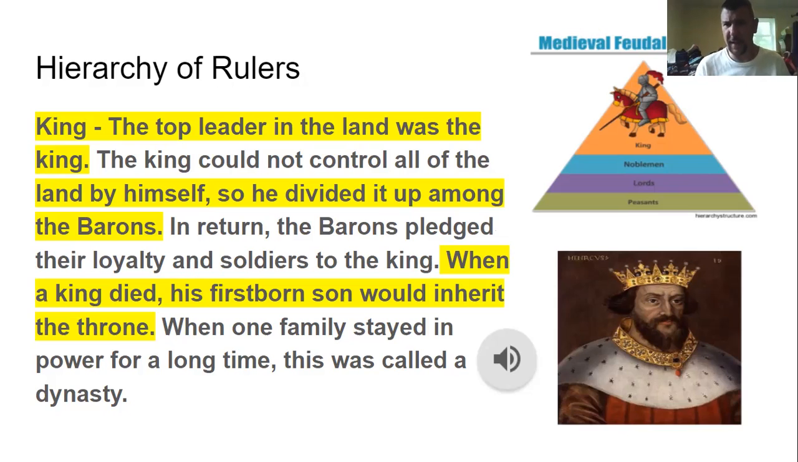When a king died, though, his firstborn son would inherit the throne. And if they stayed in power for a long time, it was called a dynasty.